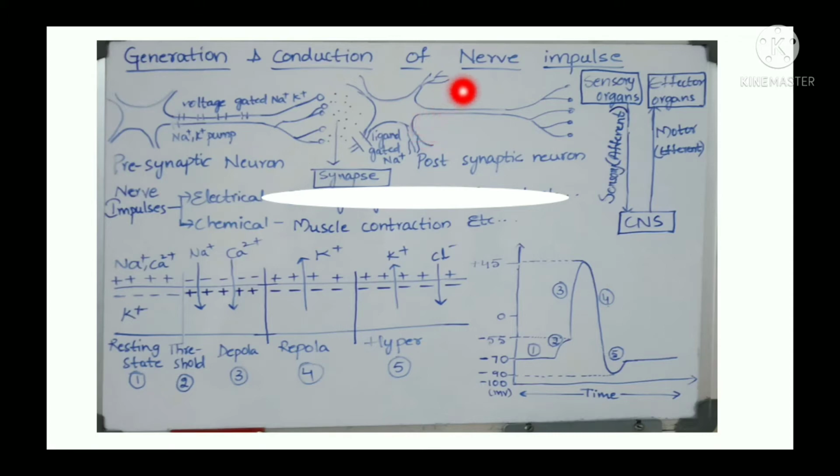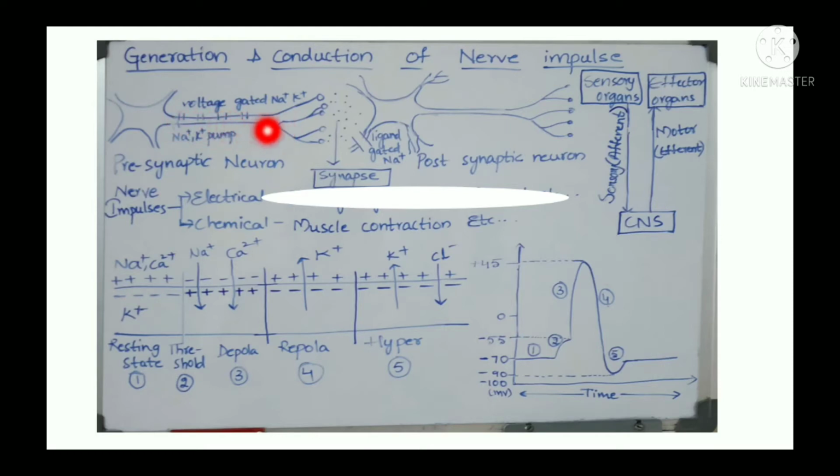Nerve impulse is conducted by three types of channels: voltage gated channels, ligand gated channels, and leakage channels. Voltage gated channels can be sodium and potassium, and leakage channels also can be sodium and potassium, and also ligand gated. Voltage gated channels and leakage channels are present on the axonal membrane.